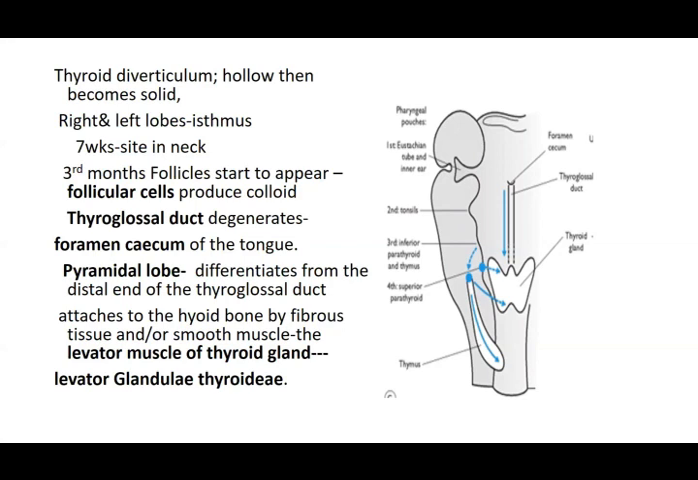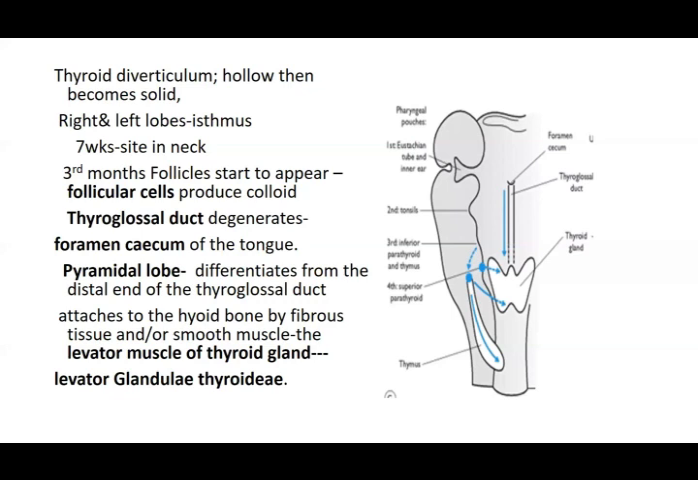This is normally not there, but at times it differentiates into another lobe, so you have the right and the left lobe, and the connecting portion, that is your isthmus. At times at this isthmus, where you have this thyroglossal duct, you have a small protrusion, what we call your pyramidal lobe, and this pyramidal lobe above is attached to the hyoid bone by a muscle or a fibrous strip, which we call the levator glandulae thyroideae, or the levator muscle of the thyroid gland.